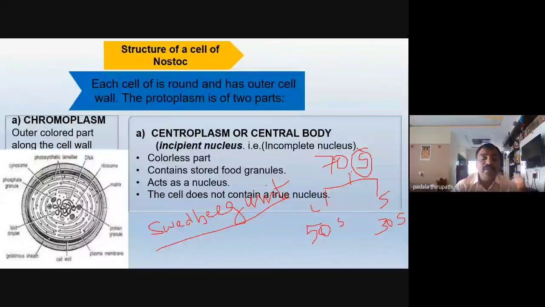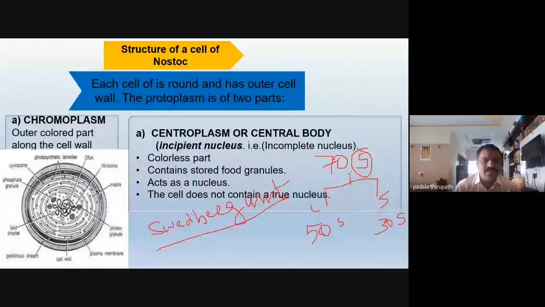But our eukaryotic cells contain 80S type of ribosomes, my dear friends. So the very primitive, very ancient cell organelle is only one, that is the ribosome. These ribosomes were discovered by the scientist Palade.